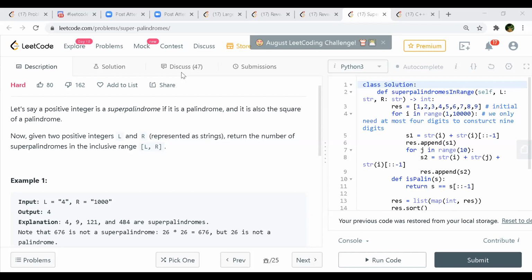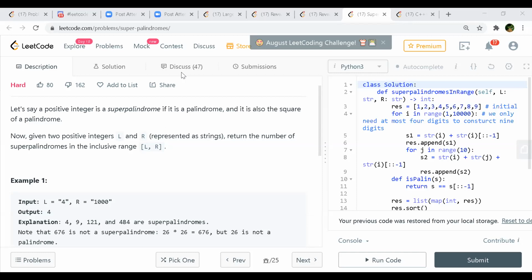Then why is 11 not a super palindrome? 121's root is 11. 11 is a palindrome. 1 is also a palindrome, inside 1 to 9, 1 is also a super palindrome. I think so, but actually he starts with L, which is 4, so we cannot go lesser than that. Yeah, you can't. I mean, for other examples. Yeah, for this first example, I agree. It's okay. Right, I agree.